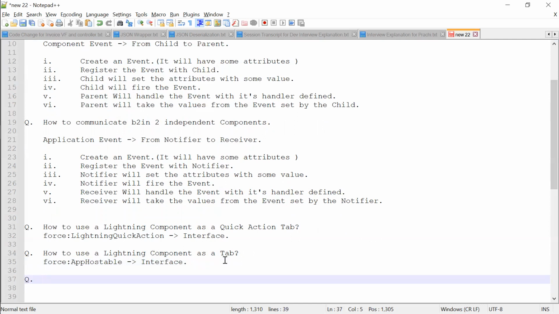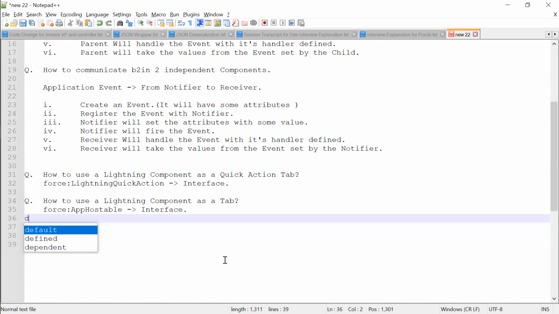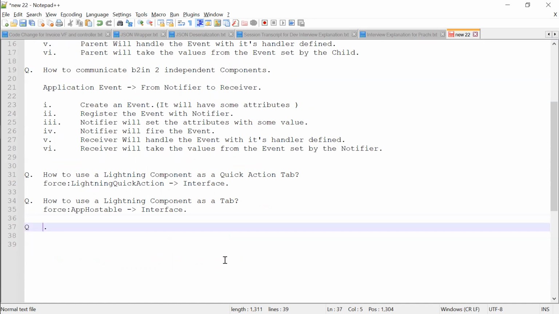And one thing, do you know about the DOM tree? What is a DOM tree? See, it's the Salesforce background architecture, I mean the data structure they follow to store all the information. They maintain a tree-like data structure, which is called the DOM tree. DOM means document object model.